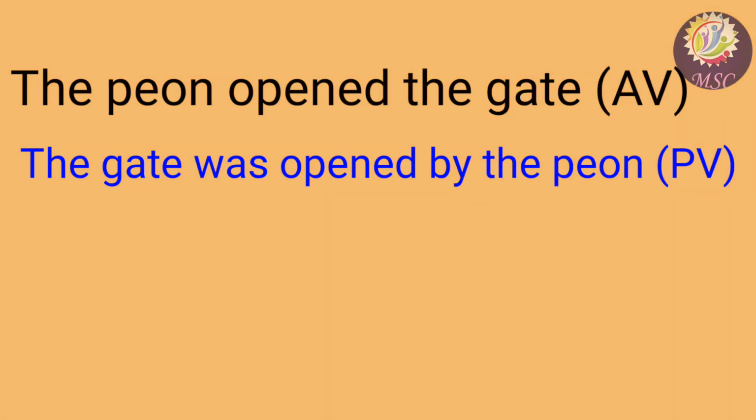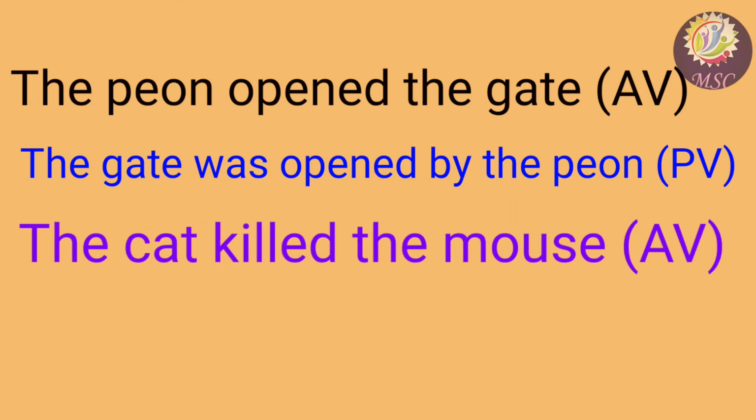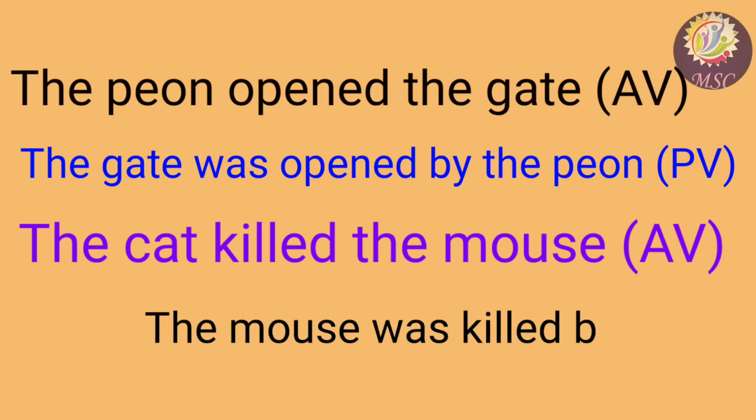The next example is the cat killed the mouse. Here the cat is the subject, killed is the past tense of kill, and the mouse is the object. The passive voice is the mouse was killed by the cat.